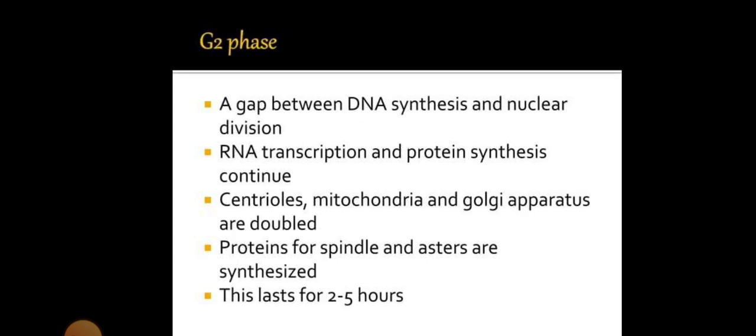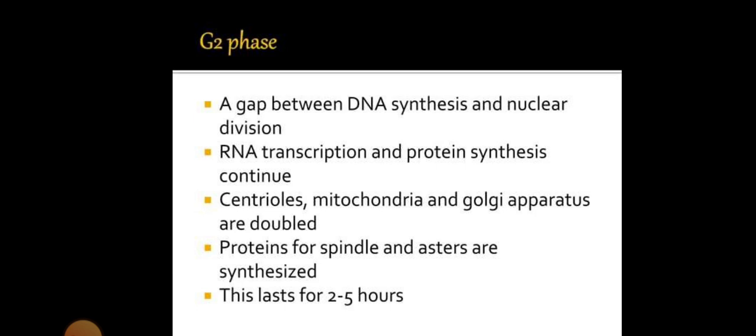G2 phase. G2 is the gap between DNA synthesis and nuclear division, and importantly RNA transcription and protein synthesis continue. The centrioles, mitochondria, and Golgi apparatus are doubled.